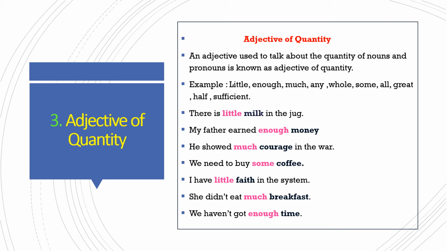It indicates quantity. We need to buy some coffee. Coffee is noun and some is the quantity we require. I have little faith in the system. Faith is noun and that faith we have got little. It is indicating quantity. She didn't eat much breakfast. So much is indicating how much quantity of breakfast she has eaten.